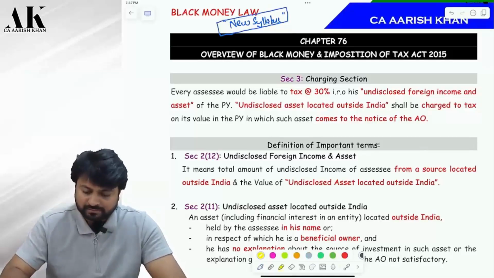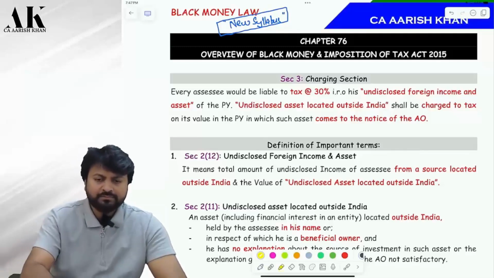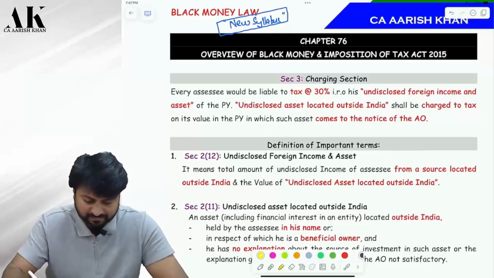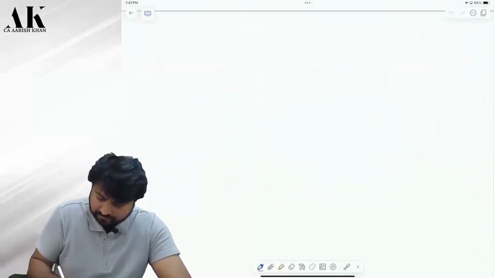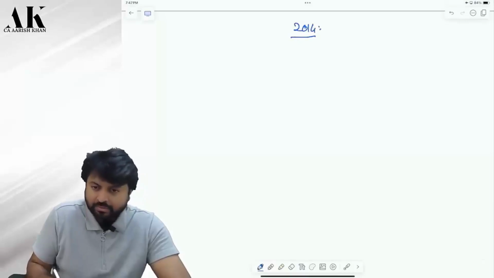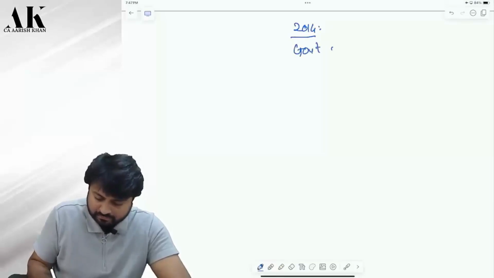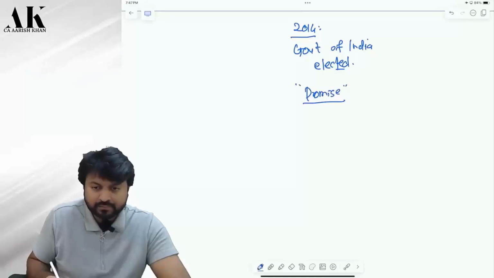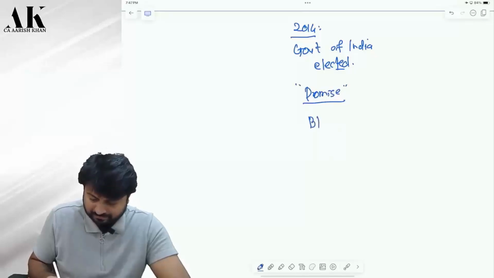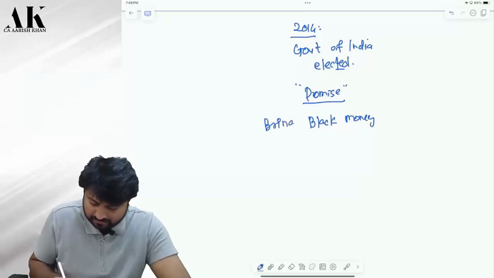Now pay attention, please. What is the objective of this topic? Let me give you an example first of all. Now in 2014, when the government of India was elected, they made a promise. What promise did they make? No black money. We will bring the black money back to India. Swiss accounts.